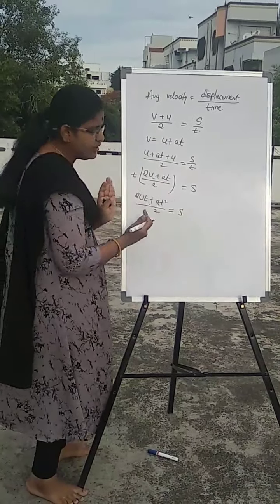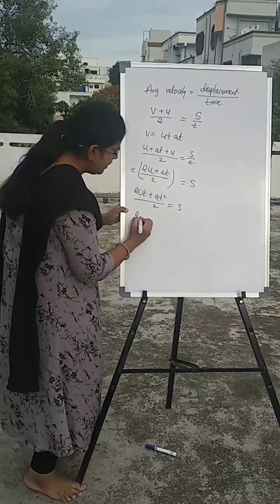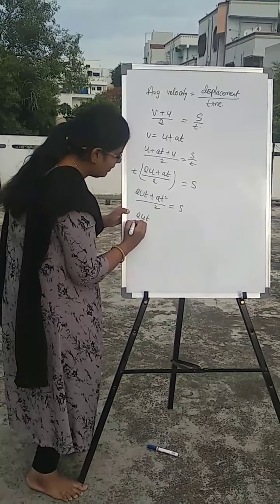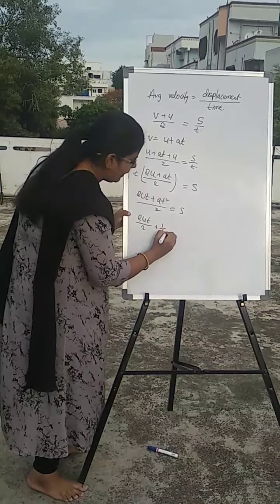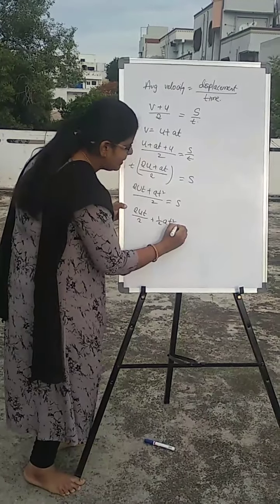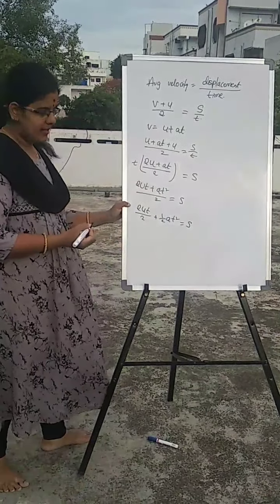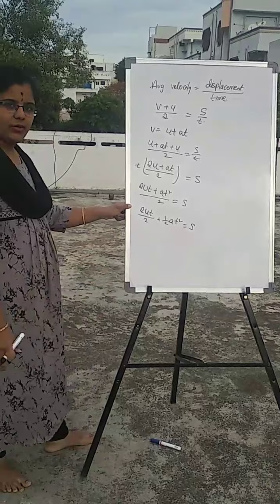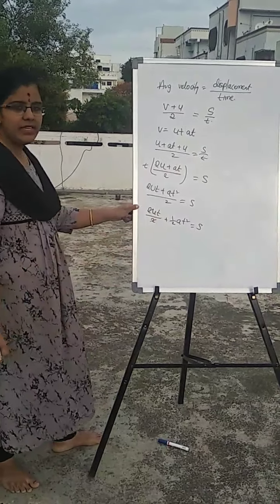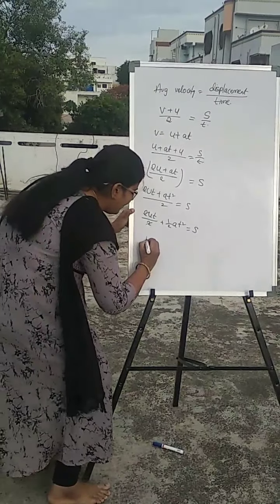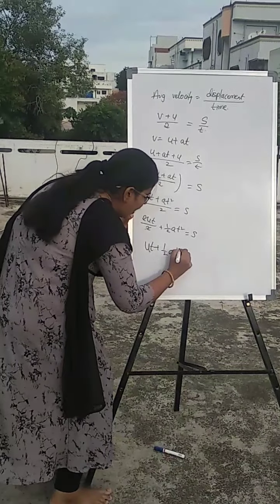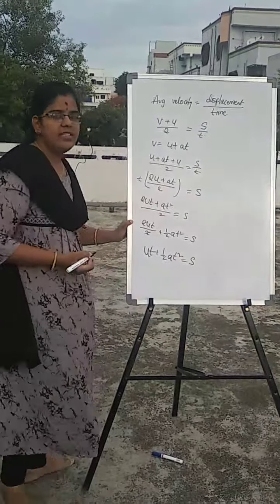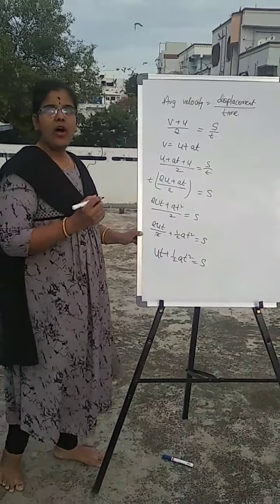Now let us split these two terms as 2ut by 2 plus 1 by 2 at square equals s. Now can we cancel this 2 and 2? Yes, we can cancel both. So what is the final equation you get? ut plus half at square. So this is the displacement of the object.